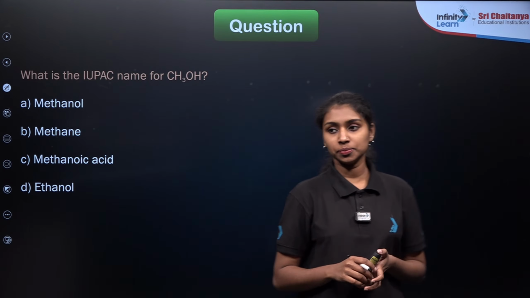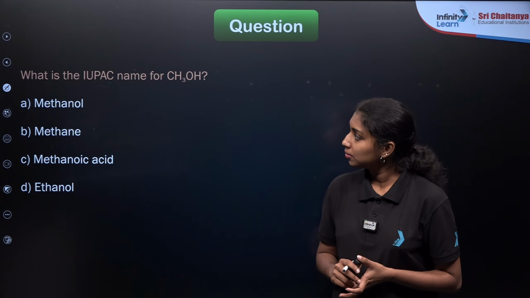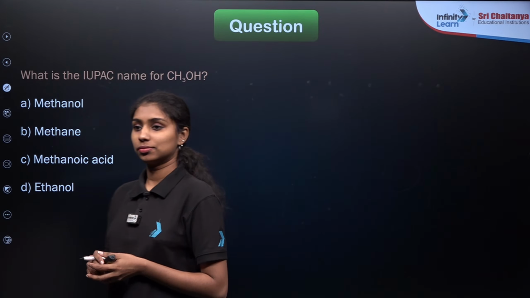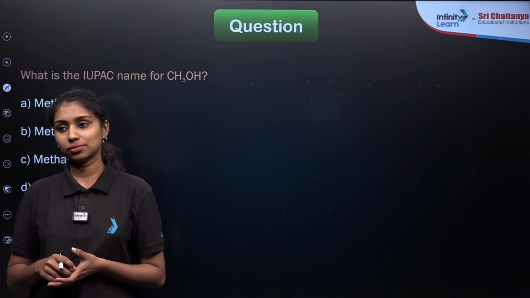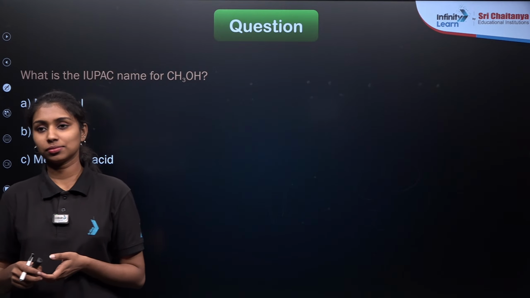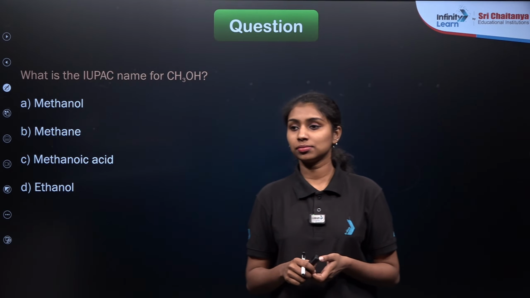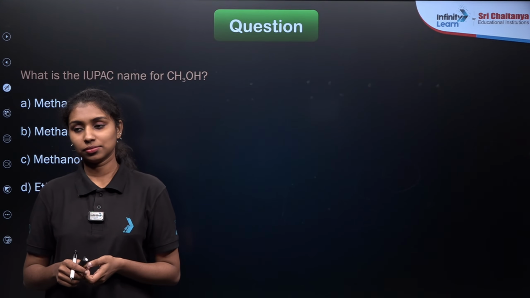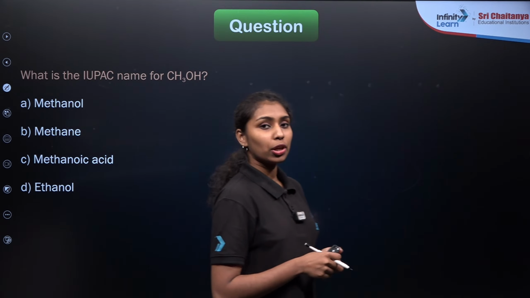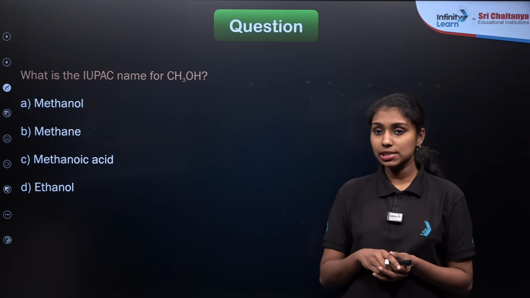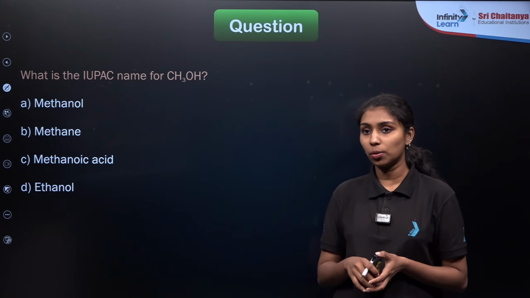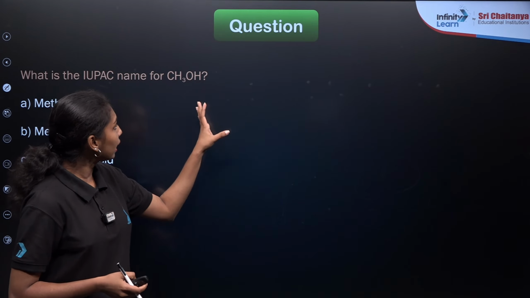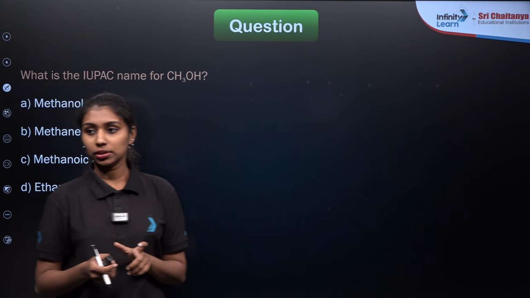Here is our next question. What is the IUPAC name for the compound CH3OH? We have already studied the IUPAC naming of the compound, right? Here you need to identify the functional group present here, then you need to identify the name of this compound. So depending upon the number of carbon atoms, we have already studied the word root, right? So here first you need to identify the number of carbon atoms present in the compound.